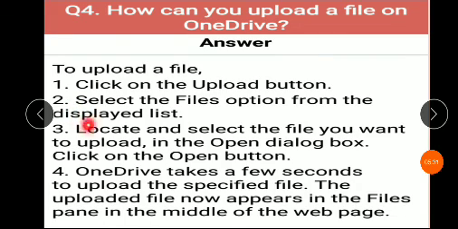Step 3, locate and select the file you want to upload. In the open dialog box, click on the open button. Step 4, OneDrive takes a few seconds to upload the specified file. The uploaded file now appears in the files pane in the middle of the web page.